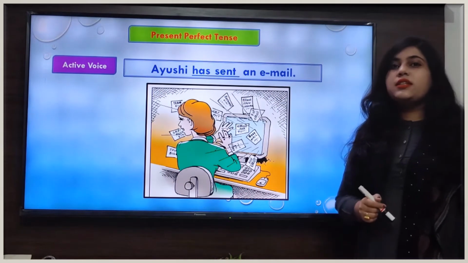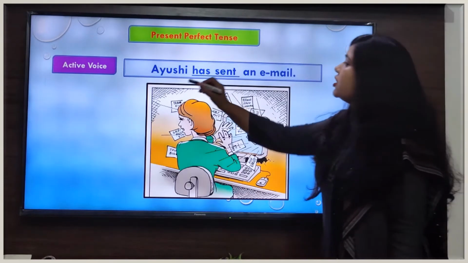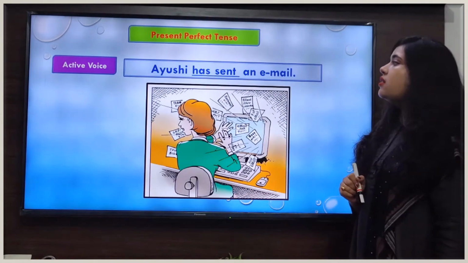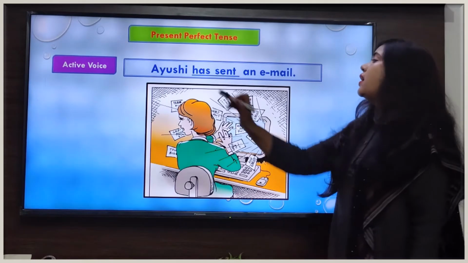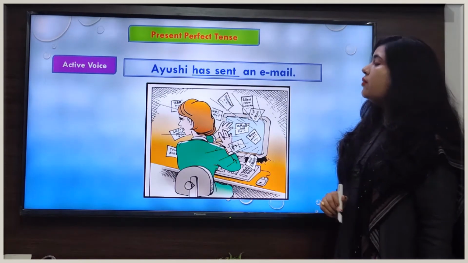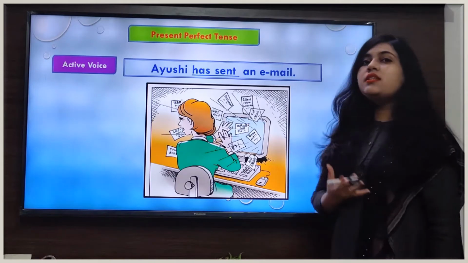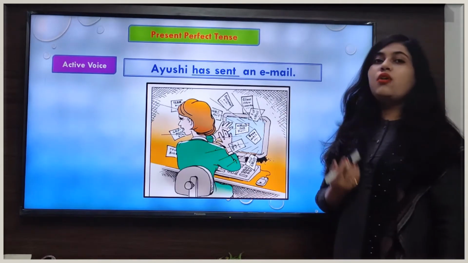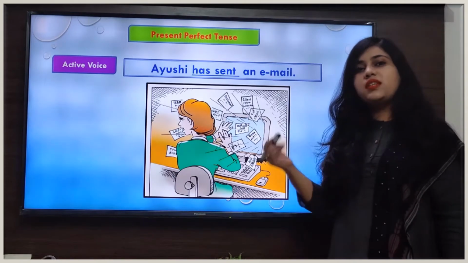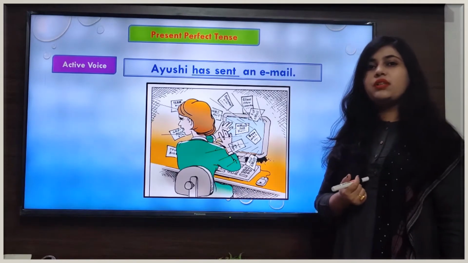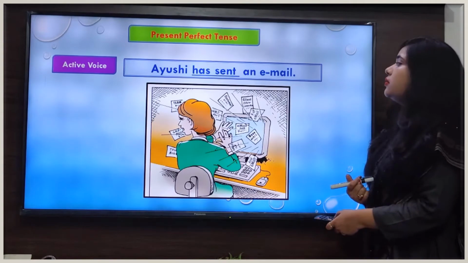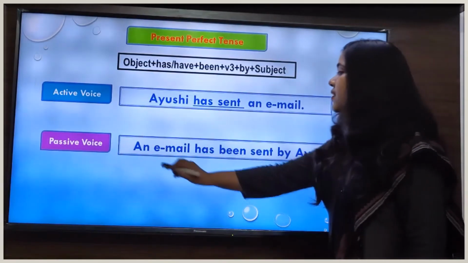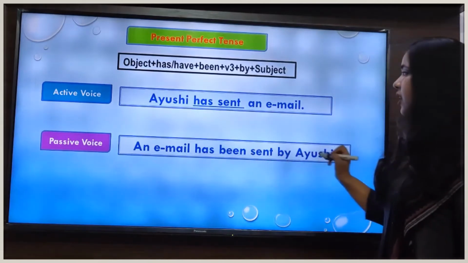Look at the sentence here. The sentence is Ayushi has sent an email. In this sentence, our verb form is has sent, which indicates that this sentence is in present perfect tense. Now we see how we will change this sentence into passive voice. So our sentence will be in passive voice: An email has been sent by Ayushi.